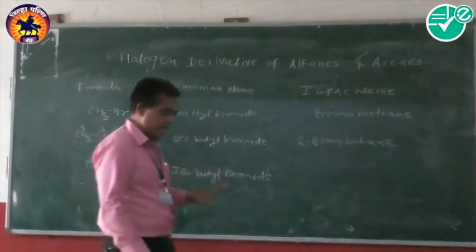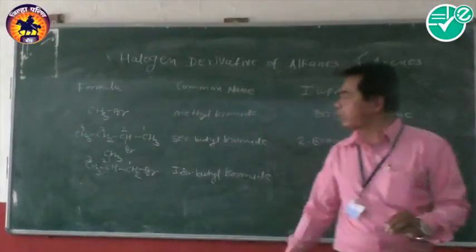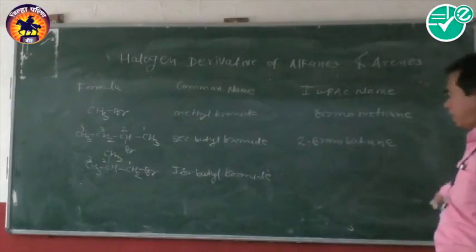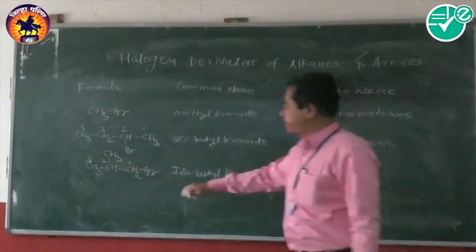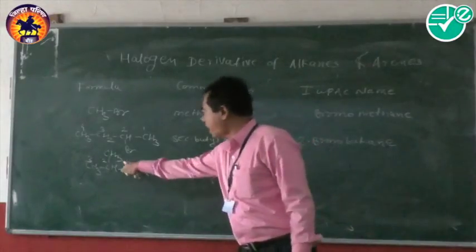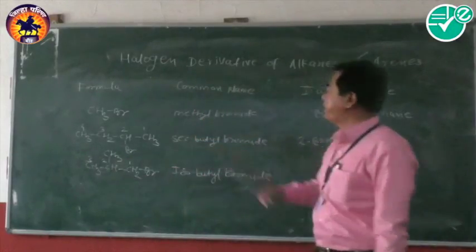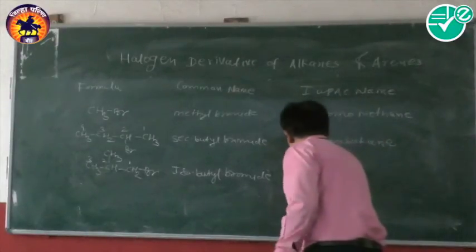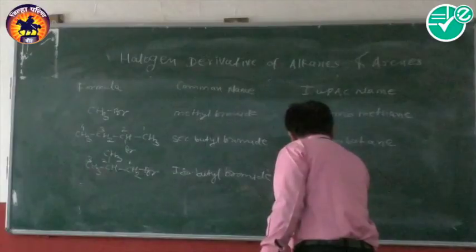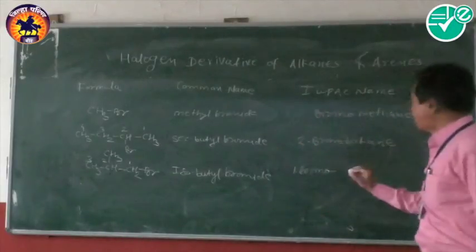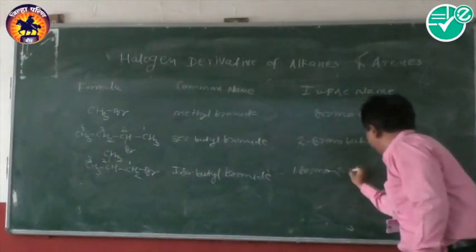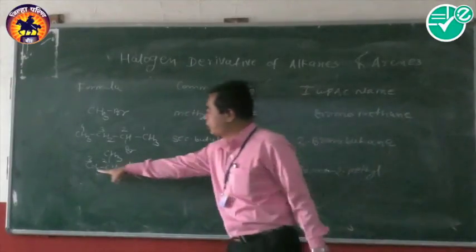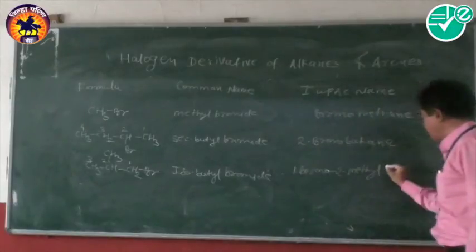The IUPAC rule is that we arrange the substituents in alphabetical order and give the base or parent name last. So here two branches are present: one is bromine, another is methyl. Alphabetically, we write bromine first, so 1-bromo, dash, 2-methyl, and the parent or base name is the 3-carbon propane.